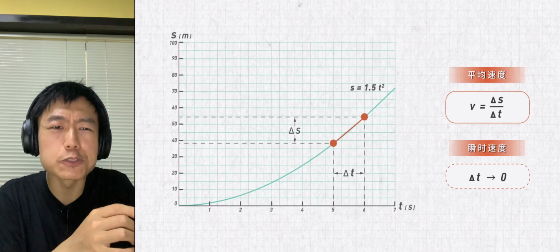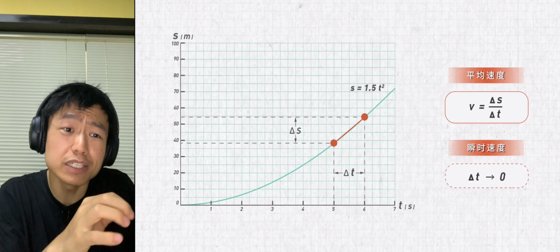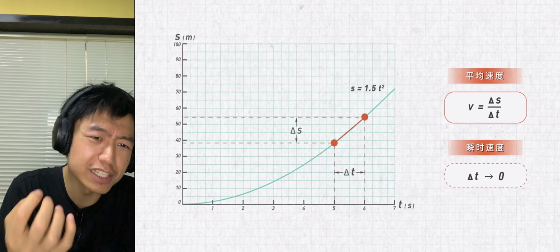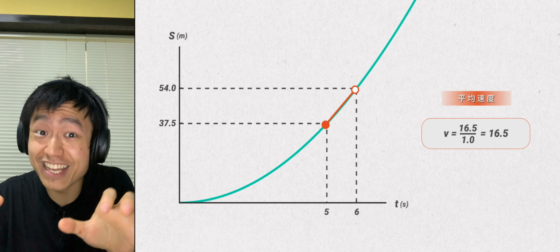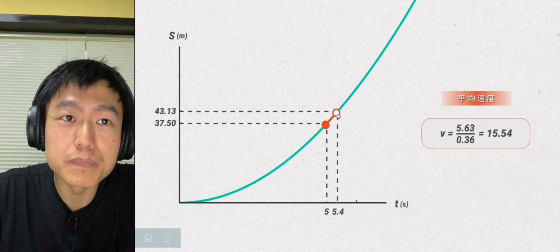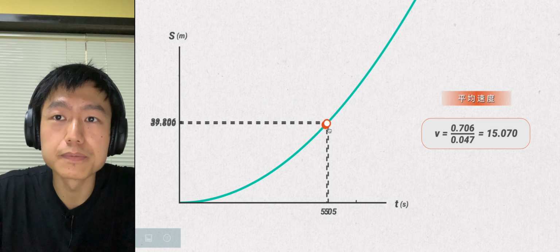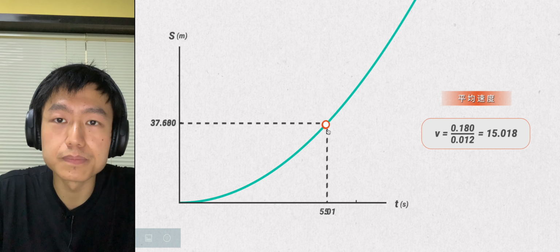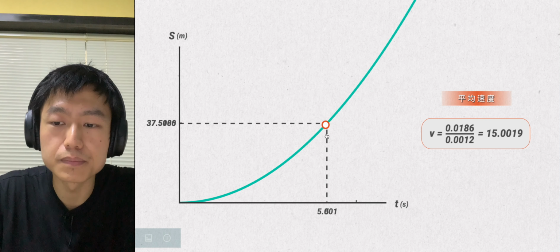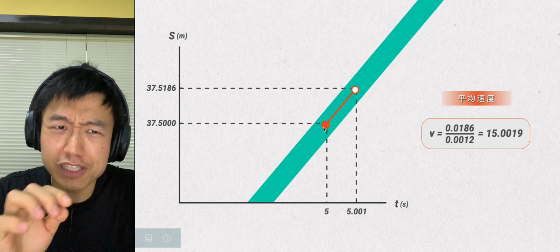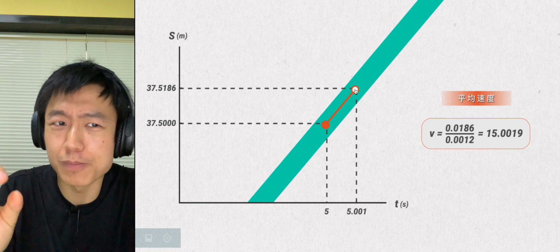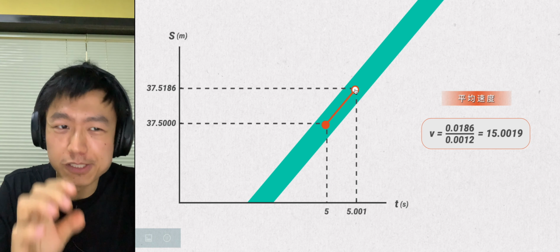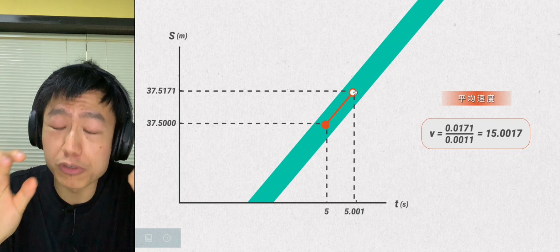Okay, now let's try to find out what the instantaneous speed of the scooter is in the 5th second. I can drag the second point to narrow the distance between the 2 points and bring the speed closer to the instantaneous speed. The picture is so small that we can't see it clearly. Let me enlarge the coordinate system a little bit, so I can continue to drag this point more precisely.